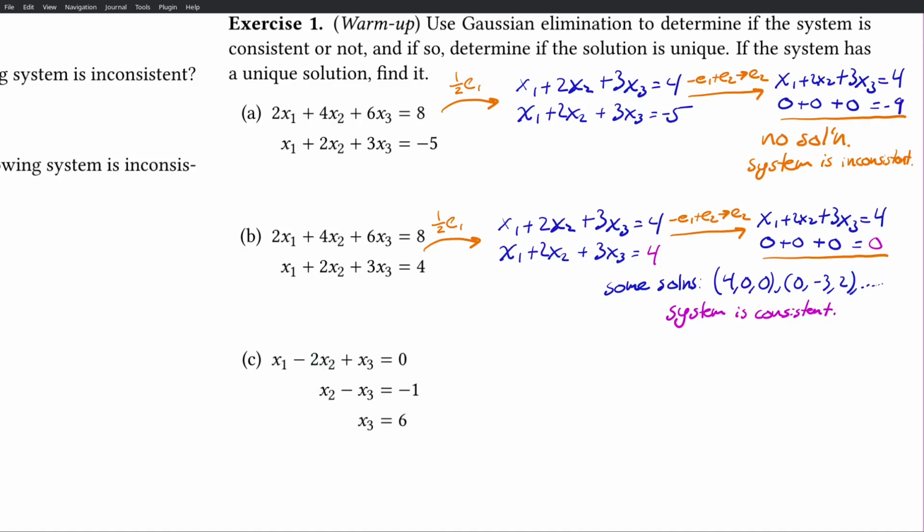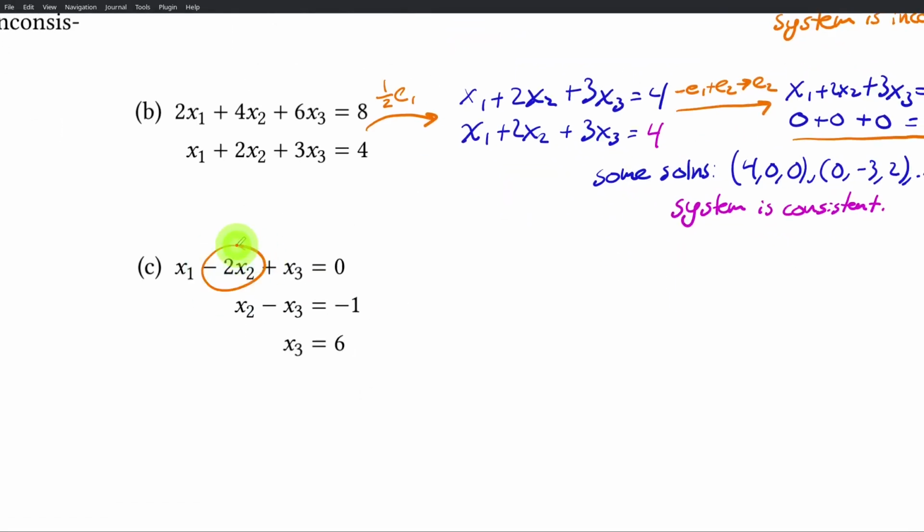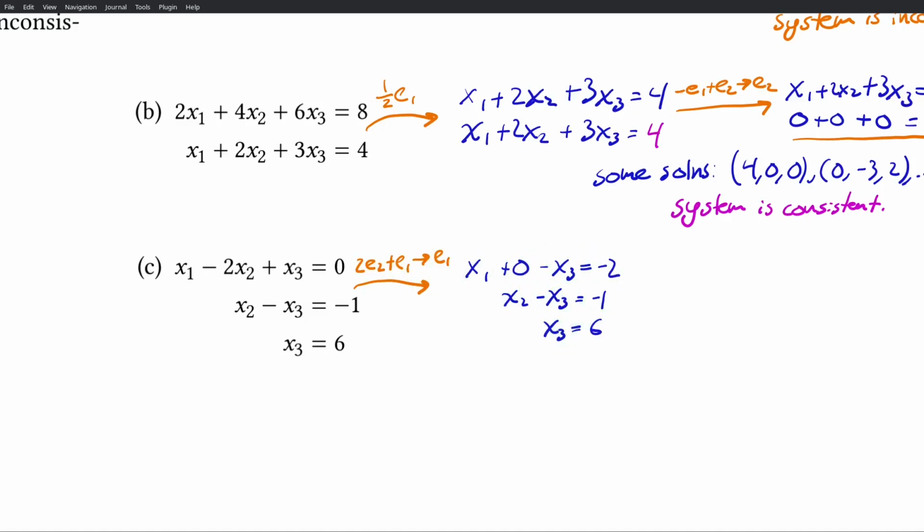So our first row operation is going to be getting rid of this -2x2, which we can do by doing 2 times both sides of this equation and adding that to the first equation. Next, in the third equation, we look at x3 and do multiplications to clear the x3s above that.